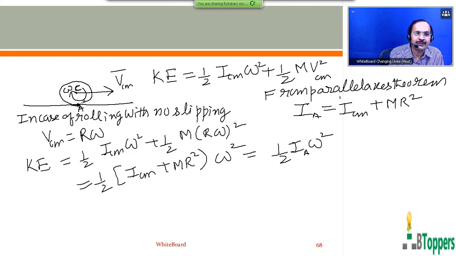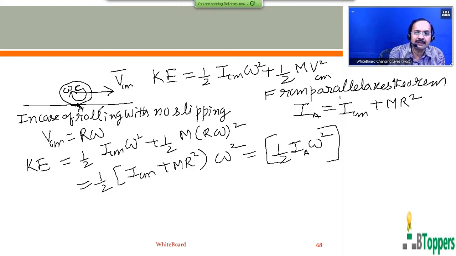That means I subscript A is the moment of inertia of the body about the instantaneous horizontal axis passing through the point A in the body which is in contact with the surface. Now, as I discussed earlier, the kinetic energy of a rigid body performing pure rotational motion about an axis with angular speed omega is given by half I omega square.